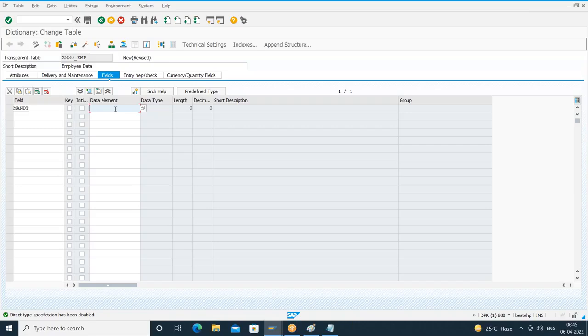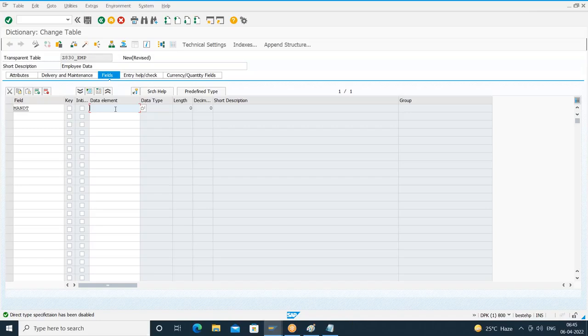So what is a data element? First of all, a data element is a reusable dictionary object which provides a description for the field, and that description will automatically appear on the screens wherever that data element is referred.